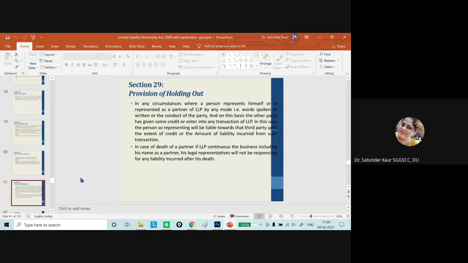And in case of holding out, there is a prior positive assertion, as in the example of an agent we have discussed: the salesman was working in the organization earlier and he has left, but the third party is not aware of his leaving, and he doesn't have the authority to do the sale in the particular shop. One fine day he visited the shop, and the shopkeeper was out for some time, and he entered into those transactions. In that case, the shopkeeper, the principal, will be liable for those transactions. So the provision of holding out will apply in this particular case.